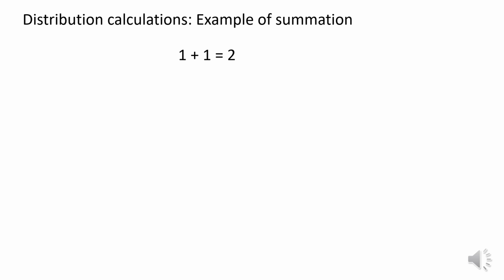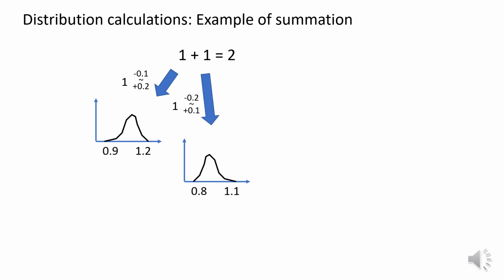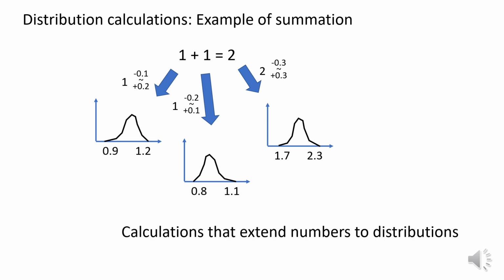handle variance. For example, in the addition 1 plus 1 is equal to 2. If the first one can vary in the range of -0.1 to +0.2, in other words, if the distribution has a range of 0.9 to 1.2, and the second one can vary in the range of -0.2 to +0.1, in other words, if the distribution has a range of 0.8 to 1.1, then the sum can be calculated as a distribution with a range of 1.7 to 2.3, where the sum can vary between -0.3 and +0.3 for the total of 2. Then the sum can be extended to distribution arithmetic.